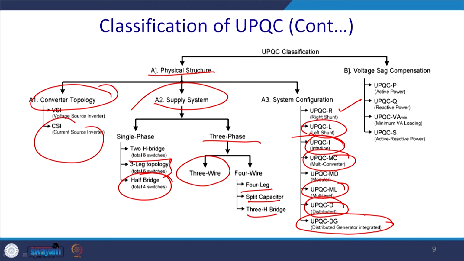And based on the voltage sag compensation, they can be further classified into UPQC-P and UPQC-Q, that is, real power compensation and reactive power compensation. This one is for reactive power compensation. This is basically the kVA optimization, so it will have a minimum VA, and this is UPQC-S, where the active and reactive power amount is constant and you can choose any compensation. Mostly this mode of operation is preferred.